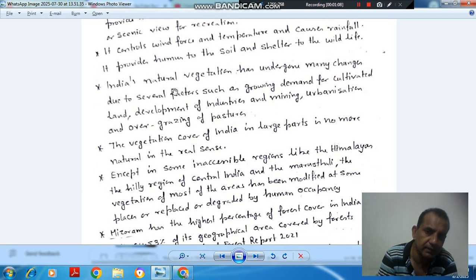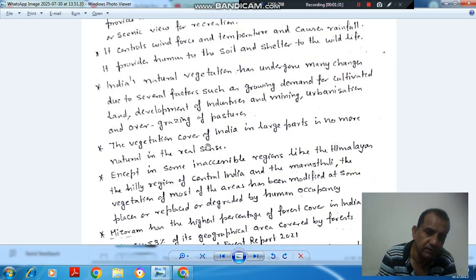Next point is India's natural vegetation has undergone many changes due to several factors such as the growing demand for land for cultivation, development of industries and mining, urbanization and overgrazing of pastures.